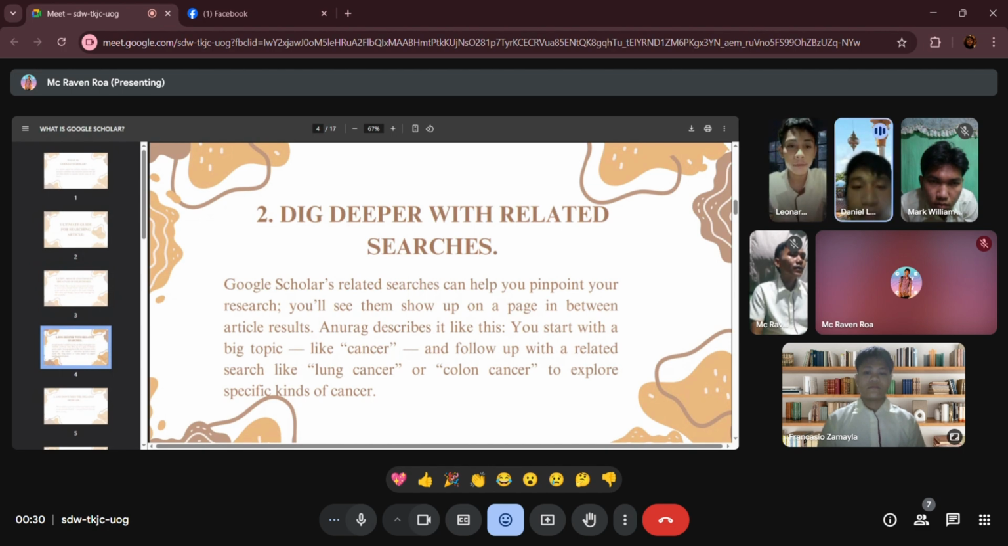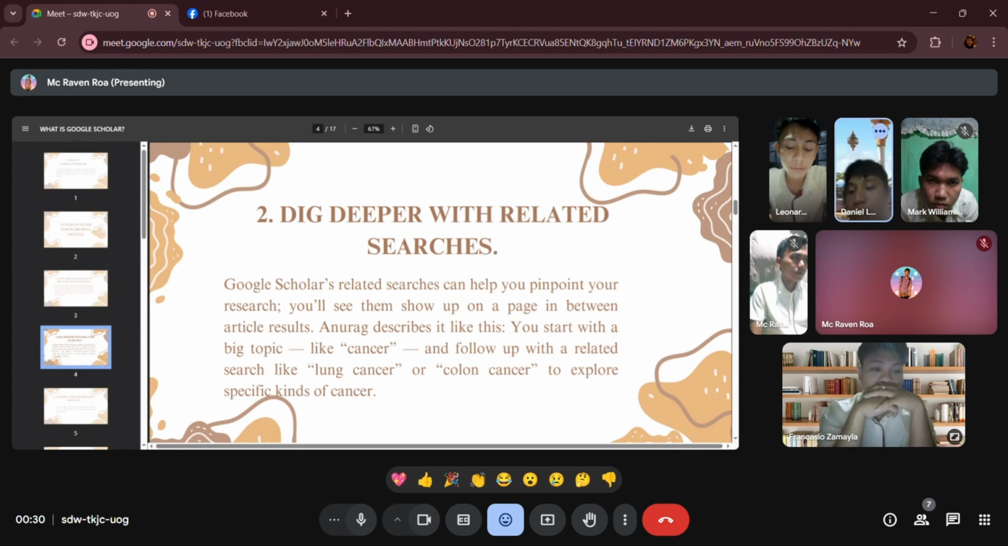Next is dive deeper with related searches. Google Scholar's related searches help you pinpoint your research. They show up on your feed between article results. You start with a big topic like cancer and follow up with a related search.